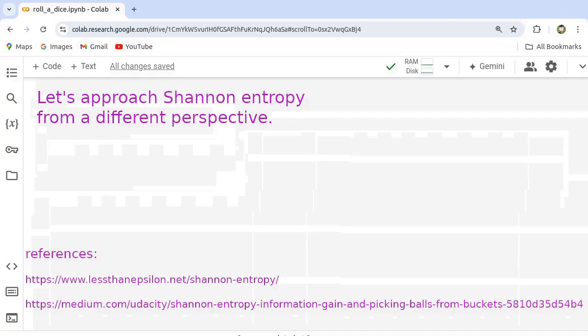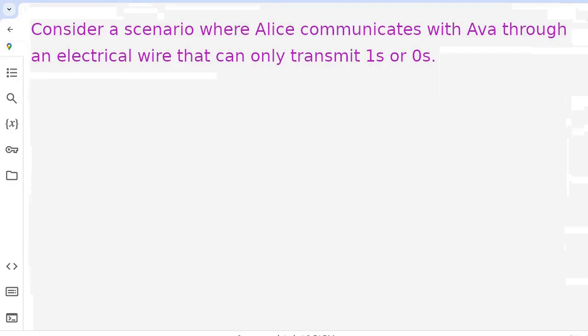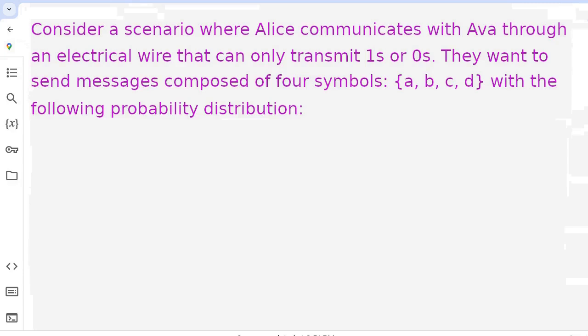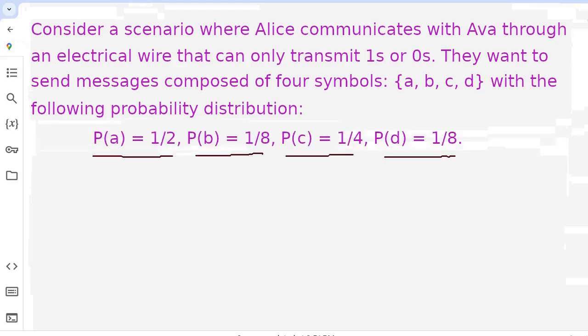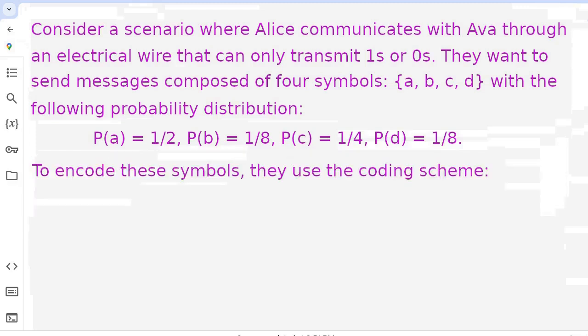Let's approach Shannon entropy from a different perspective. Consider a scenario where Alice communicates with Ava through an electrical wire that can only transmit ones and zeros. They want to send messages composed of 4 symbols, A, B, C, and D with the following probability distribution. To encode these symbols, they use the following coding scheme.